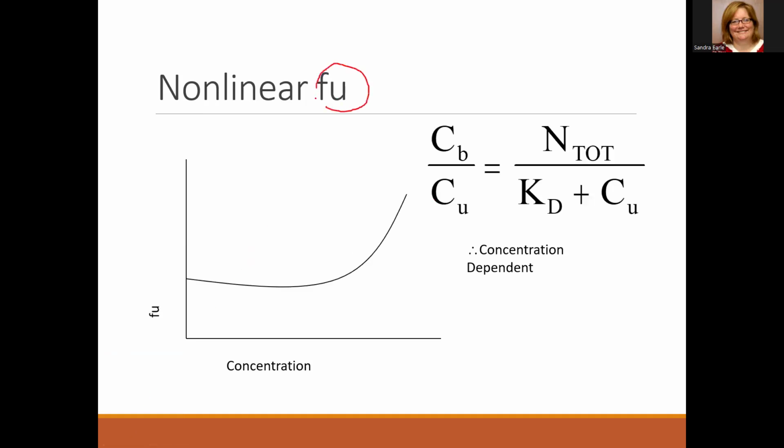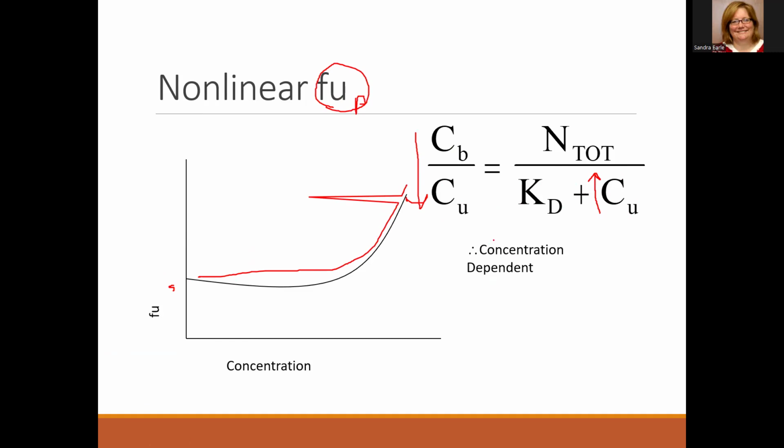With nonlinear fraction unbound in plasma, remember again, if the concentration needs to be included here, as our concentration increases, our concentration bound will decrease, which means our fraction unbound increases, doesn't it?